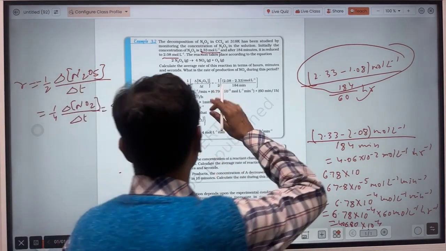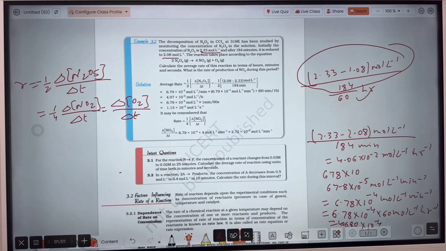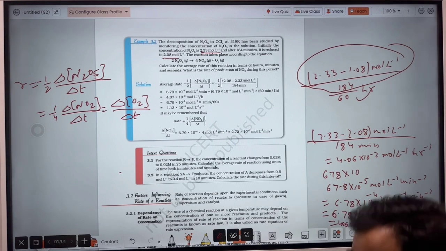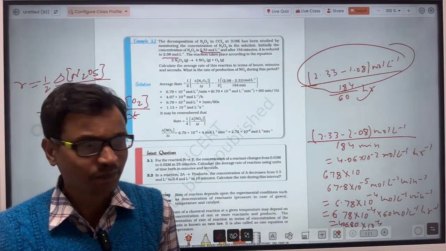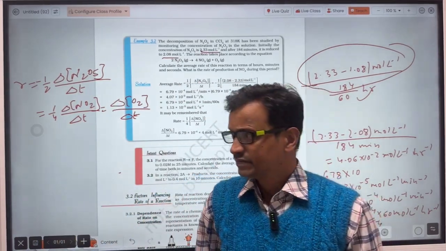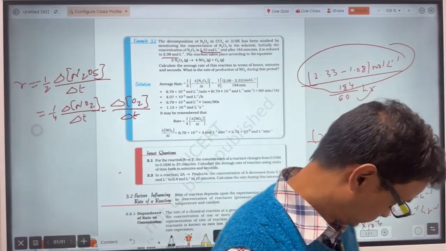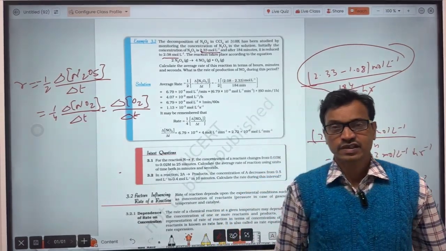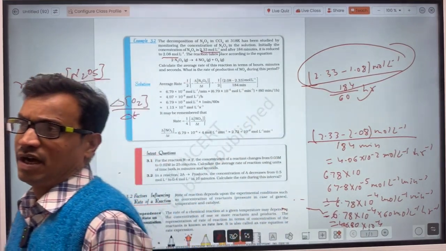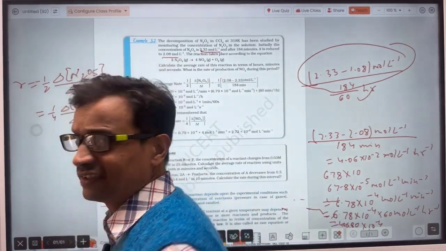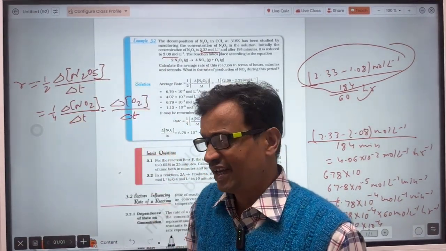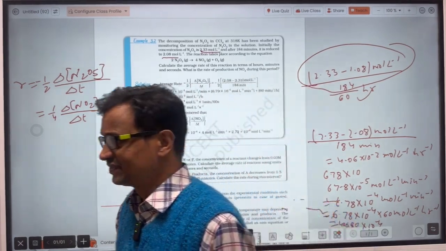So the rate of reaction in this equation is half of the rate of decomposition of N2O5, and that is also equal to 1/4 the rate of production of NO2 as well as the rate of production of O2.